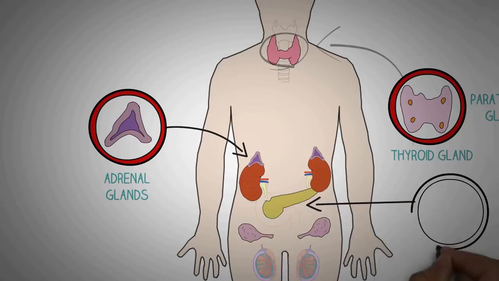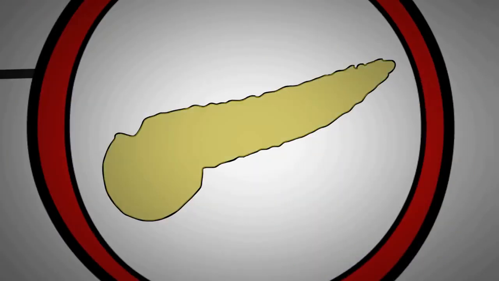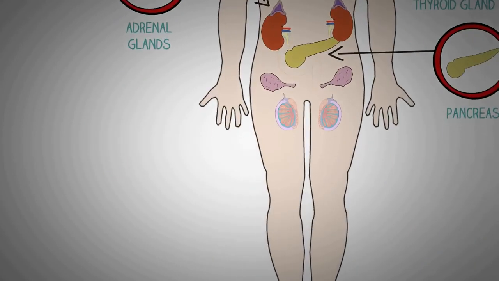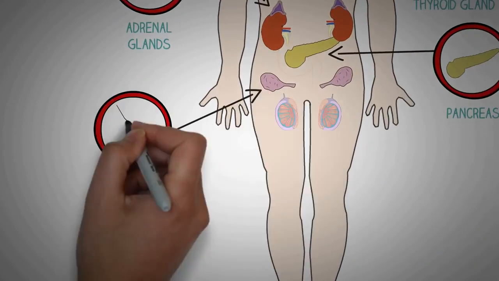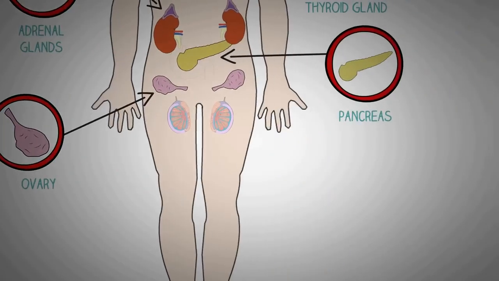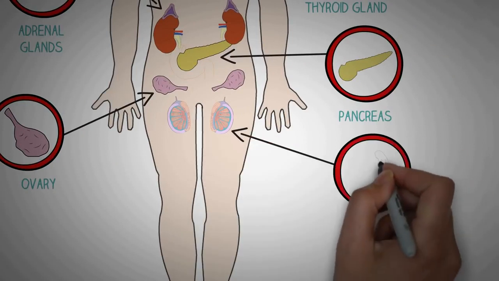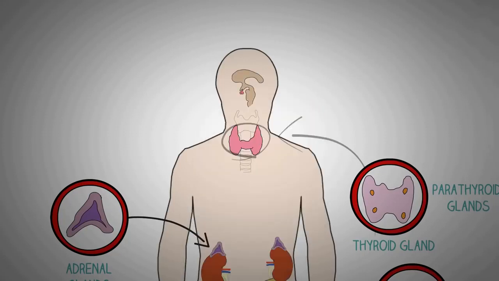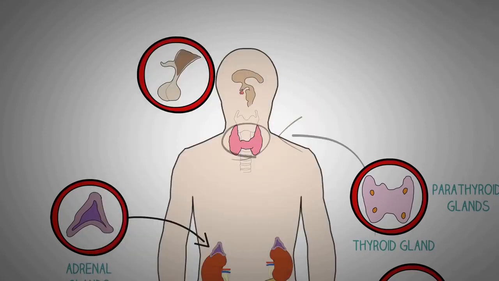We have the pancreas, which secretes the important hormone insulin, which is important for the metabolism of glucose, fats, as well as proteins. The reproductive hormone producing glands are very important and they differ in the two sexes. In females, we have the ovaries, which produce important sex hormones, estrogen and progesterone, and in males we have the testes, which produce testosterone. In the end, we will study the glands that control the secretion of all these glands, which are the pituitary and the thalamus, which are located inside the brain.